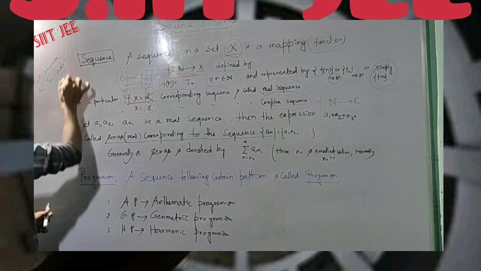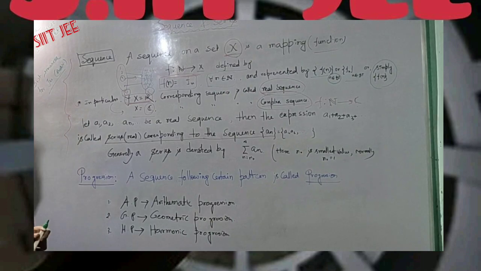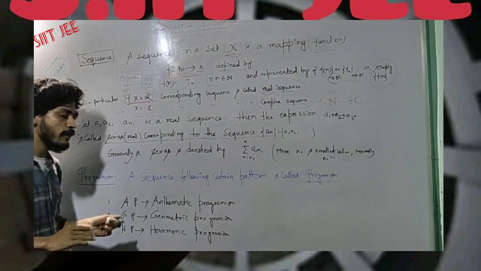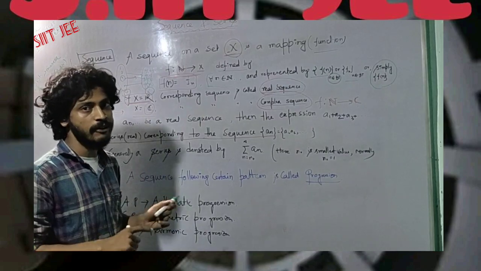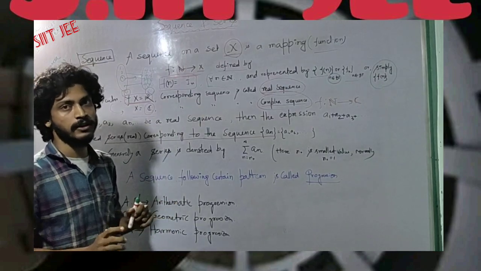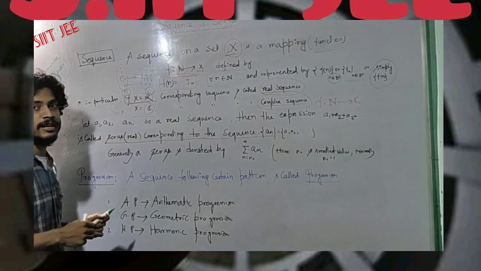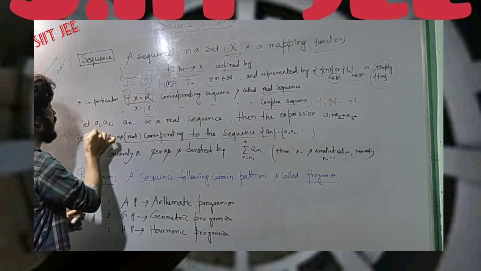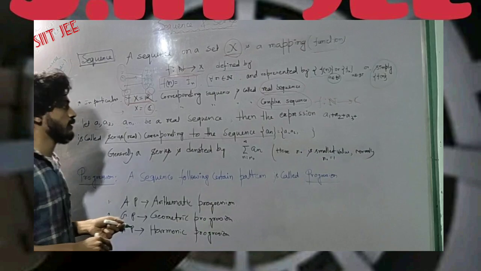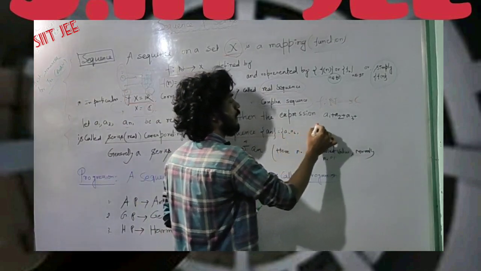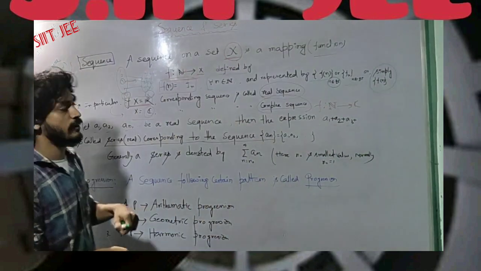Now let's approach a new topic, series. So what is a series? For the beginning of a series, we need a real sequence or complex sequence, but in our syllabus it is more generally a complex sequence. So let us suppose we have started with a real sequence. Let a1, a2, dot dot dot, an be the elements of a real sequence. Then the expression a1 plus a2 plus a3 plus dot dot dot, that means the sum of all elements in the sequence